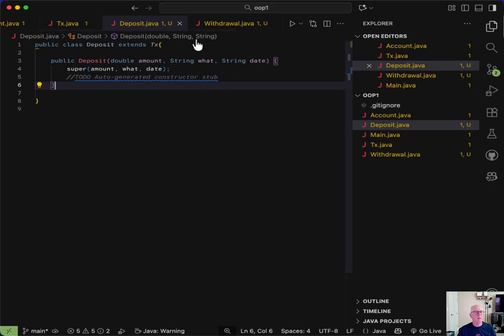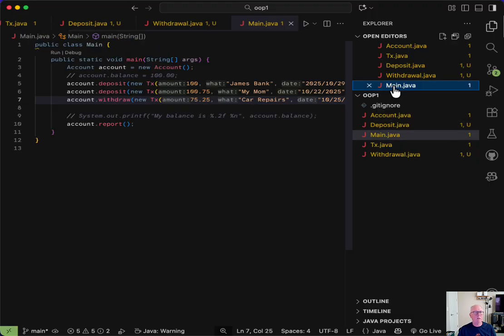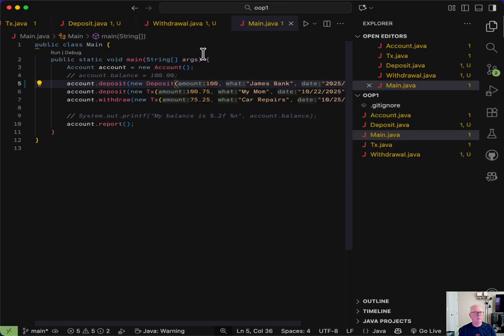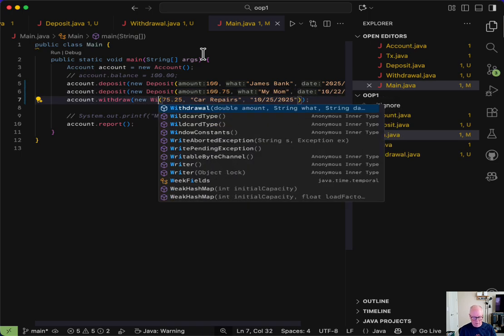So now let's go back over to our main. Where is main? Here's main, okay. And this time, instead of a transaction, let's give it a new deposit, and this is a new deposit. And this is now a withdrawal.